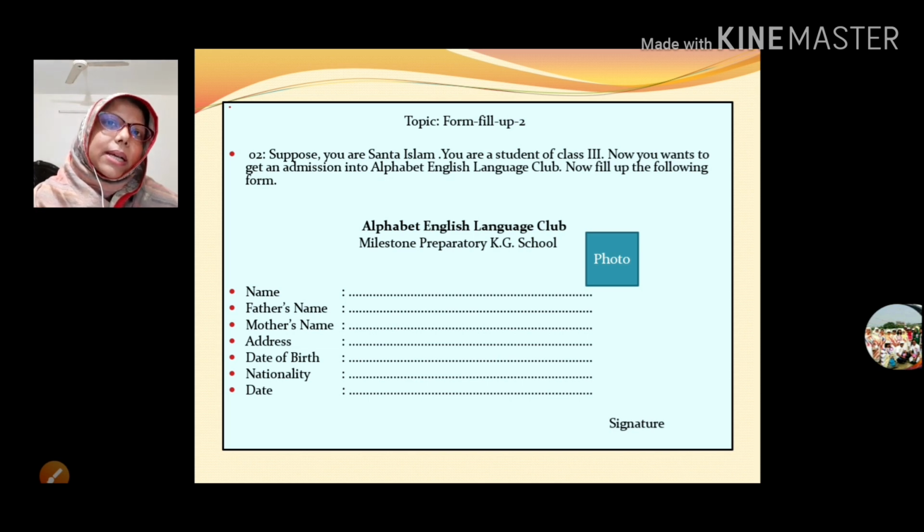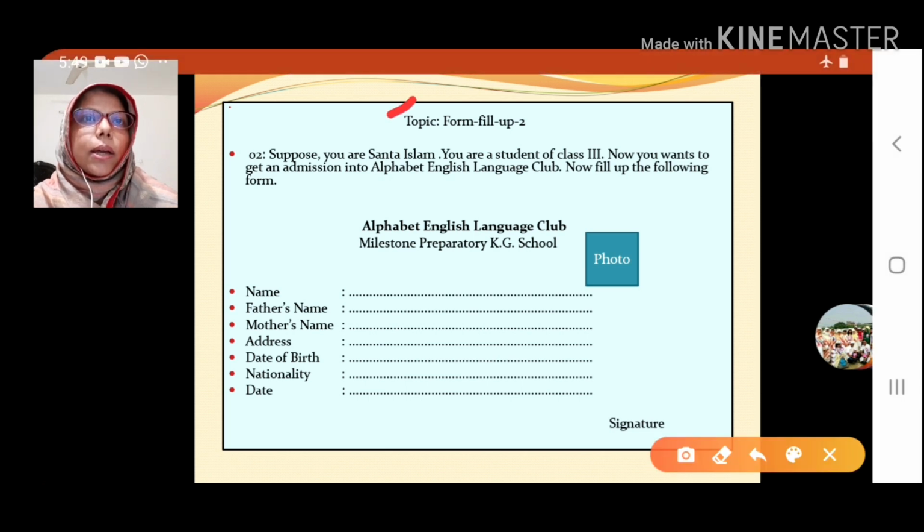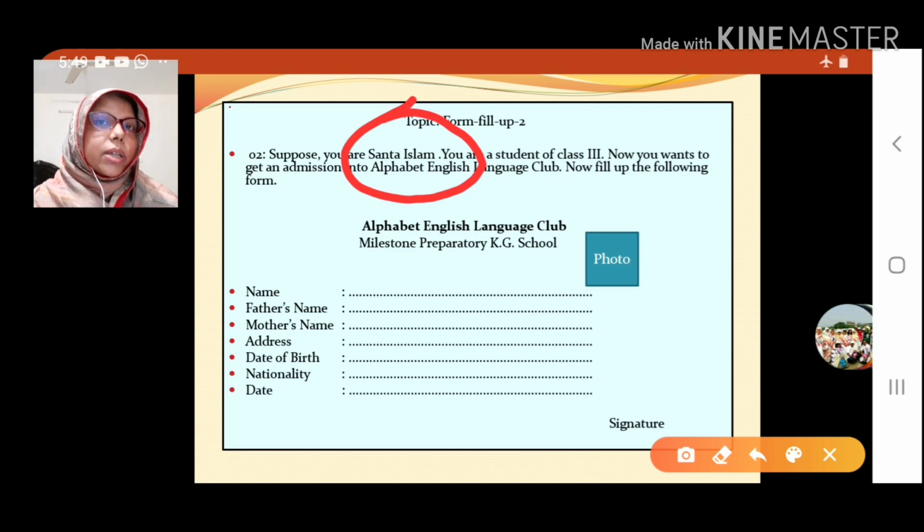So the next one. Look, we already discussed the form fill up, how we will fill up the form. So the second one, look, form fill up 2. Suppose you are Shanta Islam. Here I need to mention Shanta Islam. Look, here I mentioned the name.